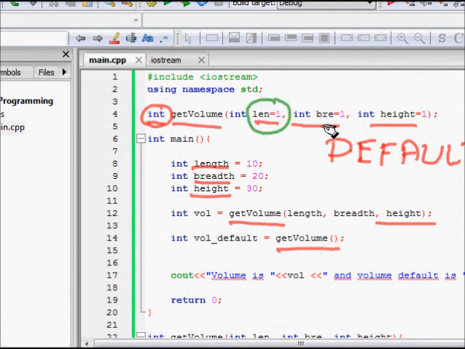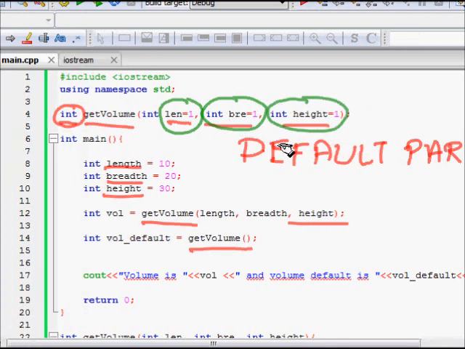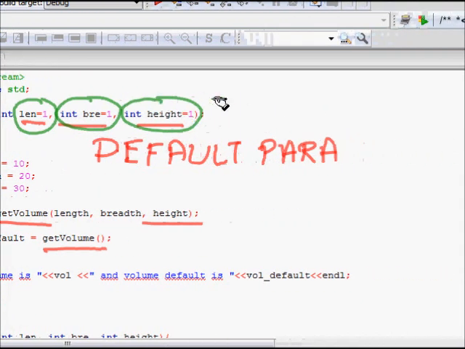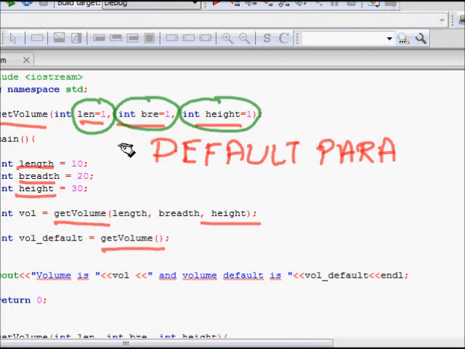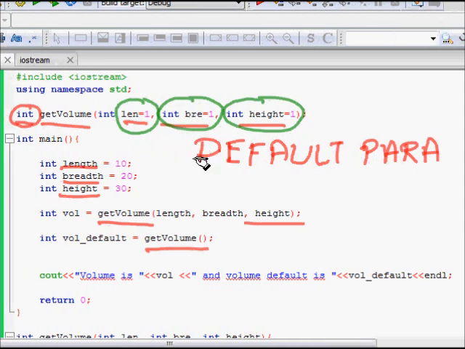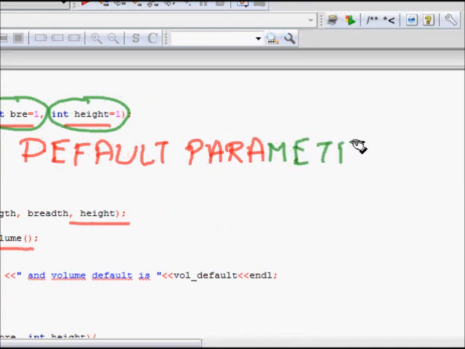If you see, int length is equal to 1, int breadth is equal to 1 and int height is equal to 1. So in the declaration of the function itself, we are assigning values to the parameters, which is something unusual. This is the default parameter.